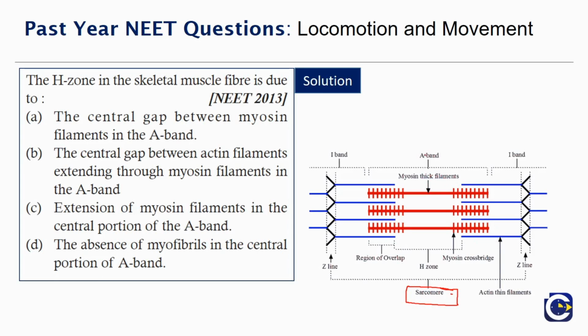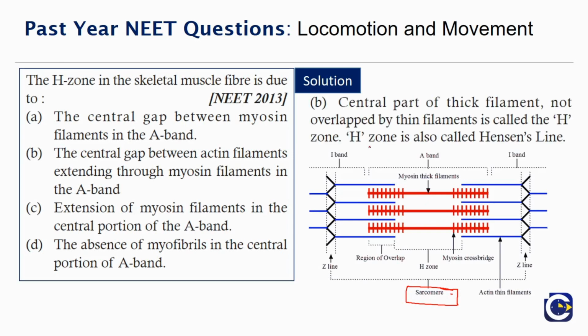So let's look at the option: the central gap between myosin filaments, and the central gap between actin filaments extending through the myosin filaments in the A band. So the extension of myosin filaments in the central portion of A band, the absence of myofibrils in the central portion of A band. So the apt explanation is that the A band does not contain any actin filament, but it contains only the myosin thick filaments.